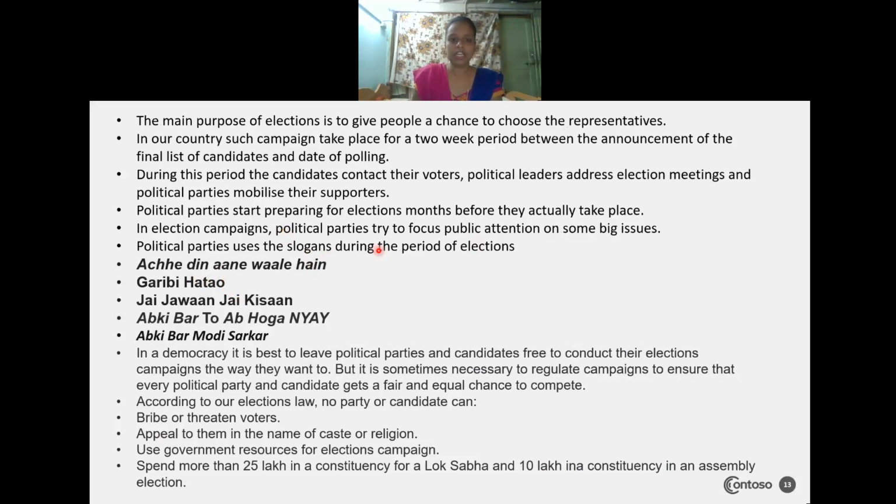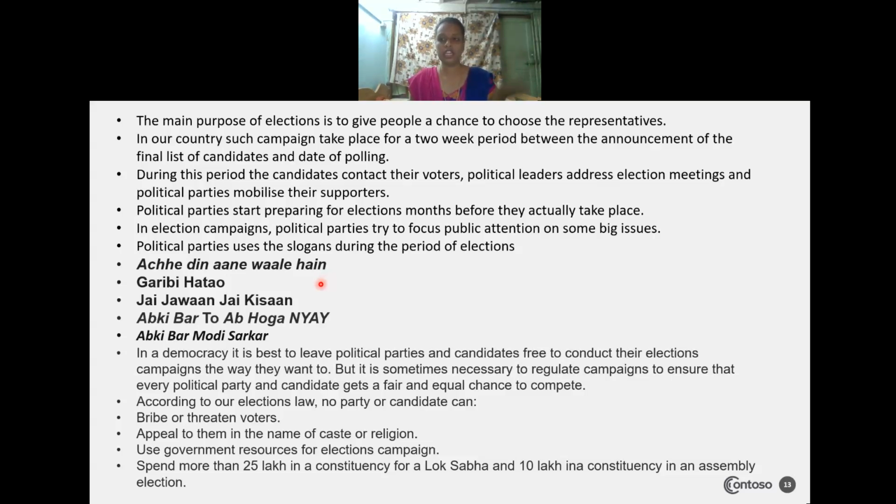So in election campaigning, political parties try to focus on public attention and some big issues. Political parties use slogans during the period of election campaigning, like "Achhe din aane wale hai," "Garibi hatao," "Jai Jawan Jai Kisan," "Ab ki baar to ab hoga naya sarkar," "Ab ki baar Modi sarkar." These are a few examples of slogans they will use during the election campaigning. By seeing those slogans, the people will come to know the eligibility of that candidate. If I give my vote to candidate XYZ, this kind of work they will do.